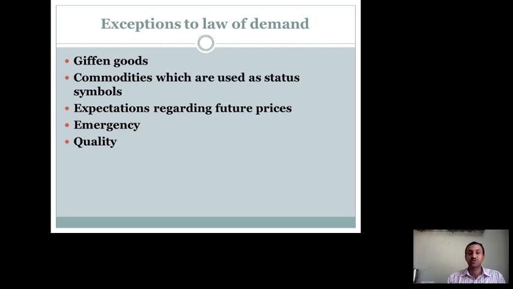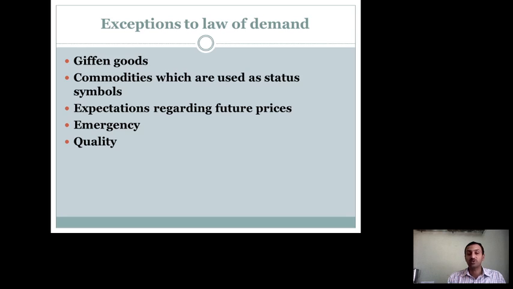The next exception to the law of demand is expectations regarding future prices. Many times people feel that the prices which are increasing now may increase even more in the future. With that fear, people purchase even if the prices are high.